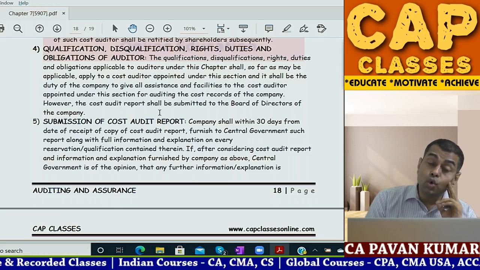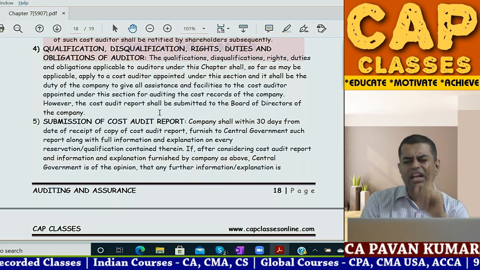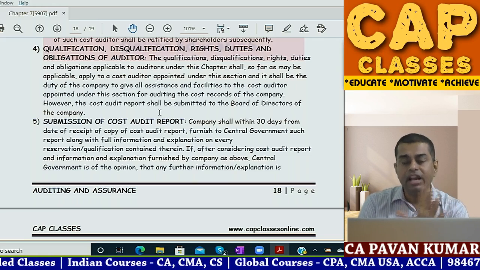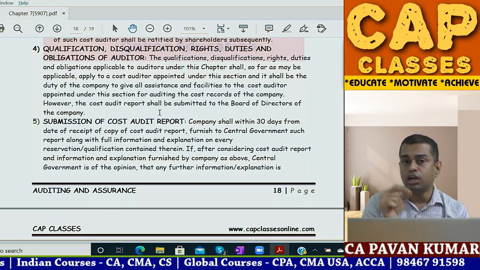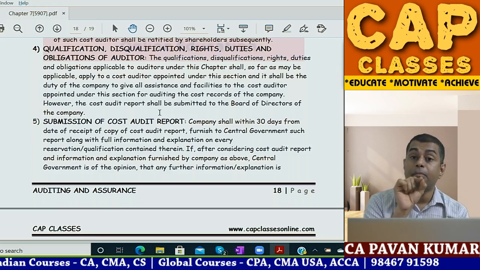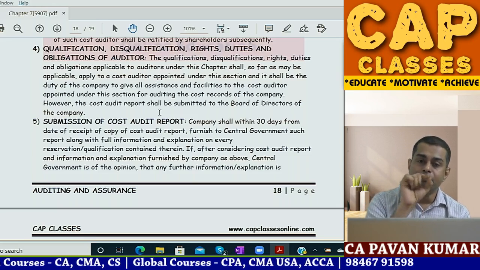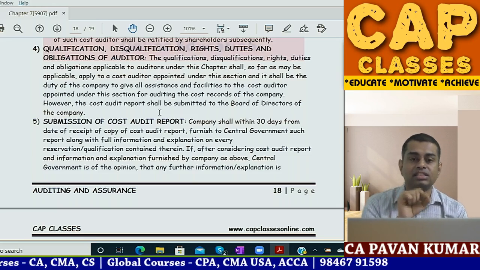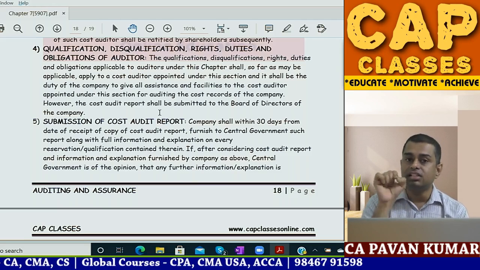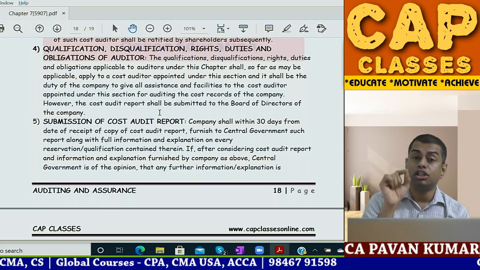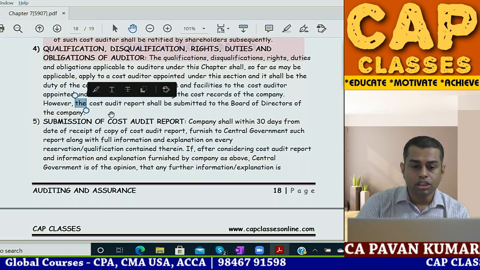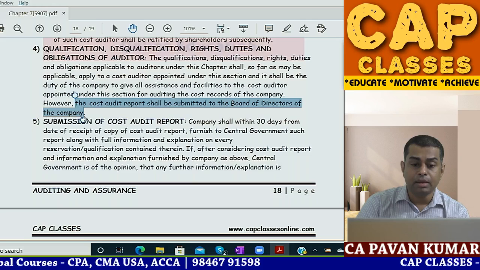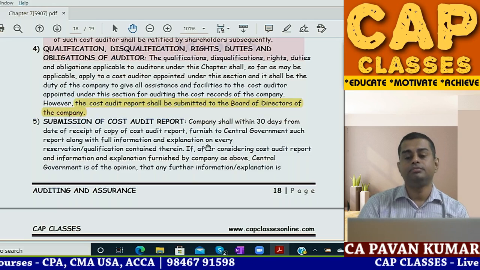Okay, so to whom will the cost audit report be given? Very important. It can be asked in MCQ. Audit report will be submitted to A, members of the company; B, board of directors; C, central government; D, C and B. The answer is board of directors. Cost auditor will be appointed by the board of directors. Look here, cost audit report will be submitted to the board of directors.